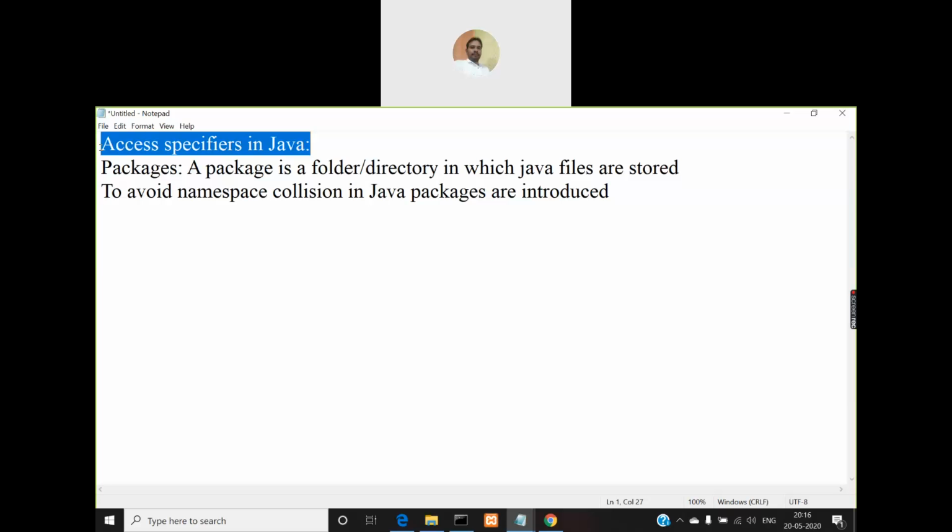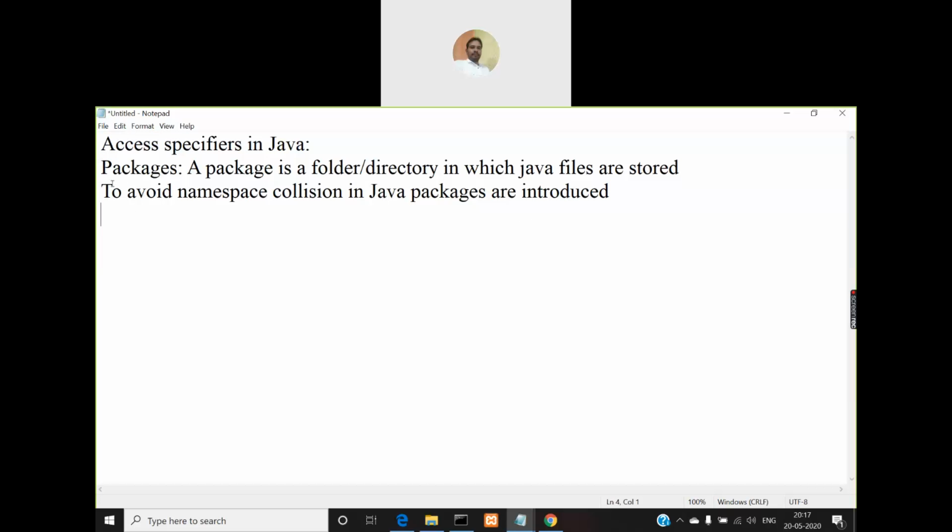So we'll keep that package concept aside. Now you understood the reason for introducing a concept called packages in Java, and why we were able to do our programs very well without even creating a package of our own. Why? Because of the default package. You need not create any package with the name default. Automatically the default package will be created by your Java runtime system, and it will be available for you by default. So you need not do anything. Fine.